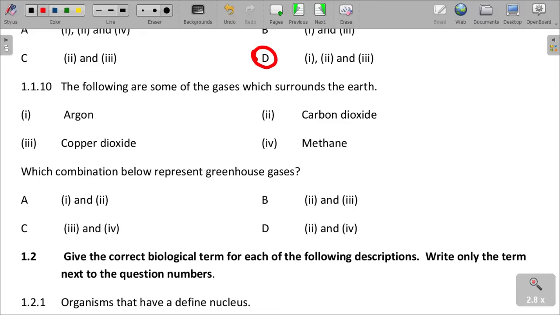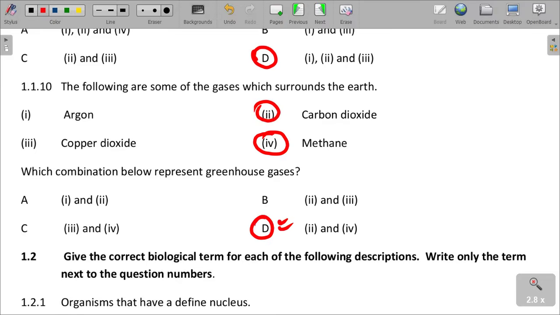Carbon dioxide is a greenhouse gas, the most common one. Methane is also common, a gas produced from decomposing matter. It is also correct to say that we get methane from dumping sites. So our answer should be carbon dioxide and methane, which represent greenhouse gases.